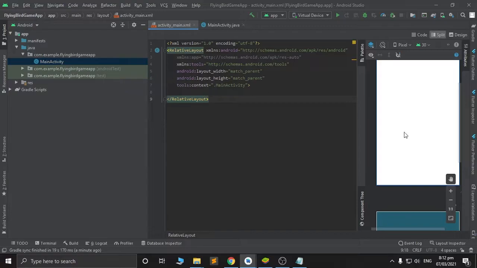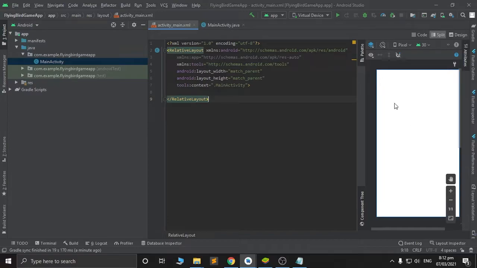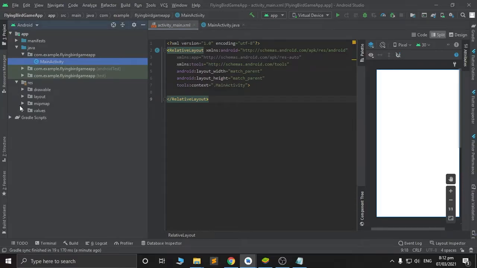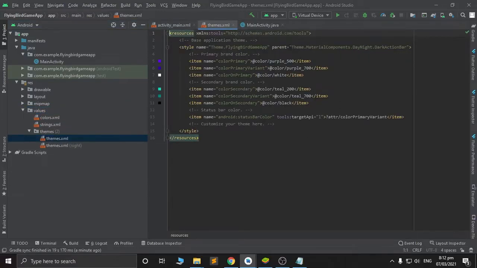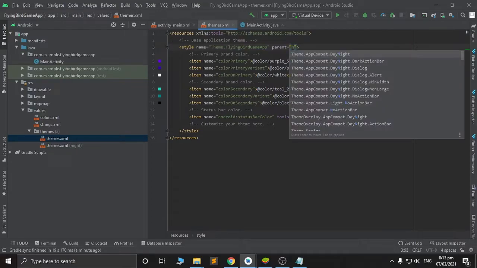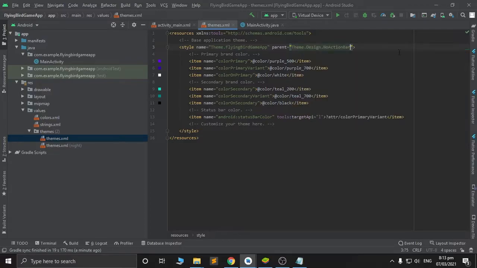So we need to erase this background of the empty activity because it has an action bar. So we need this empty. So first click res, go to values. Under values, go to themes, click themes XML. Under themes XML, there is a parent class. Just change this to no action bar. Theme no action bar. There you go.